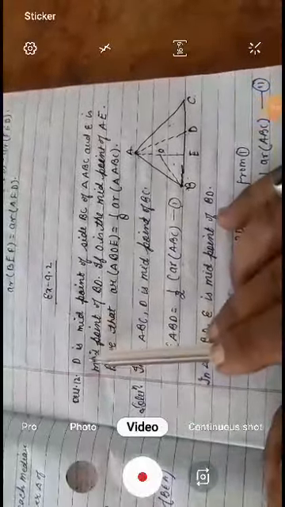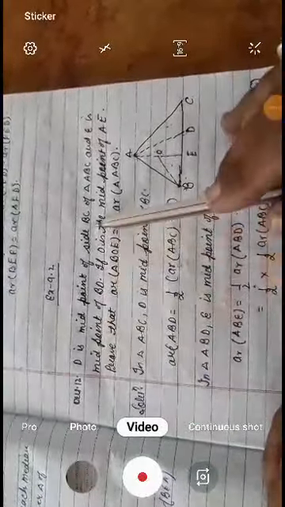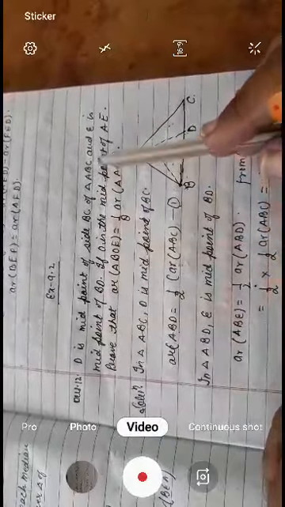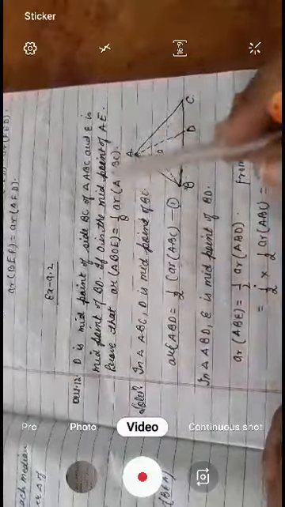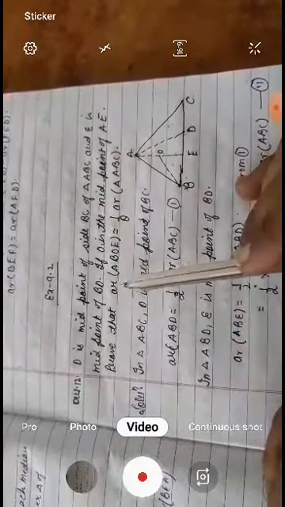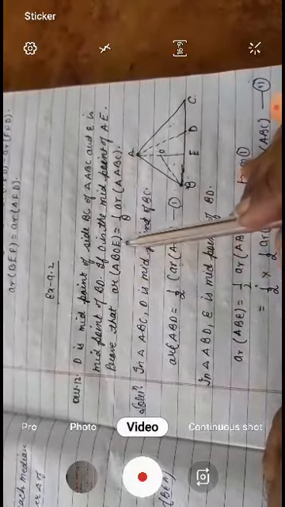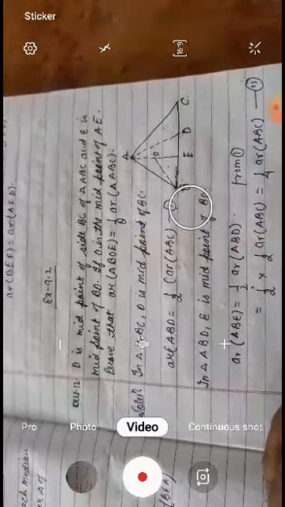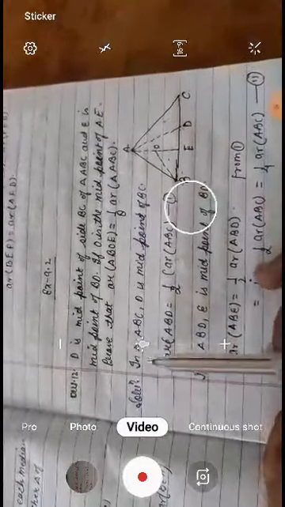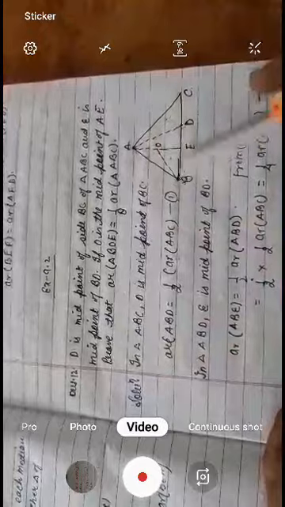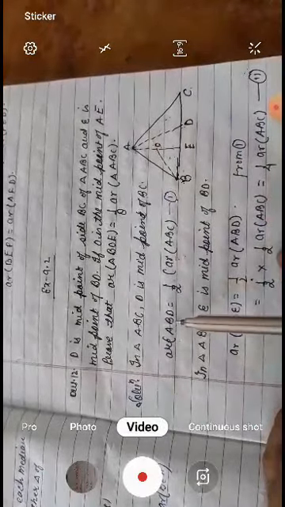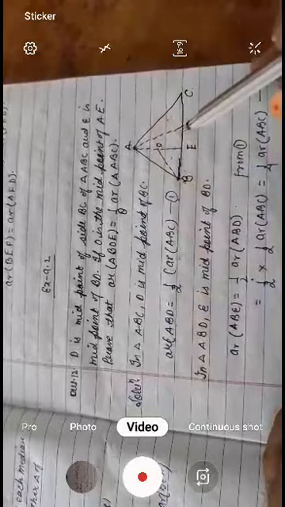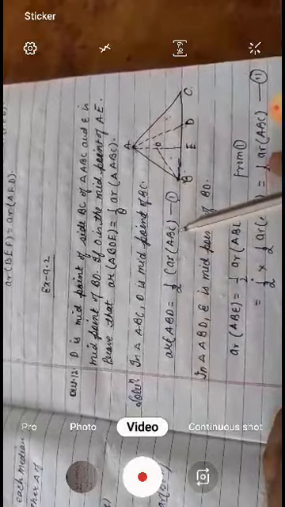Now next: D is the midpoint of BC of triangle ABC and E is the midpoint of BD. If O is the midpoint of AE, prove that area of BOE is equal to 1 by 8 area ABC. In triangle ABC, D is the midpoint of BC, so area of ABD is half of area of ABC.